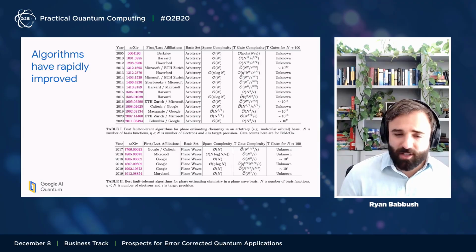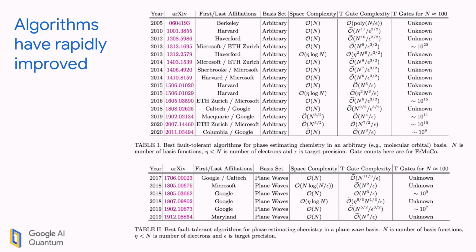So the final thing I want to say about chemistry is just a point of optimism. These algorithms have improved really rapidly over the last few years or so. I can remember quite clearly just 6 or 7 years ago, we were looking at algorithms that required runtime n to the 9, and we thought we'd need 10 to the 20 gates. And we're now looking at algorithms scaling as n to the 3rd and requiring about 10 to the 9 gates.